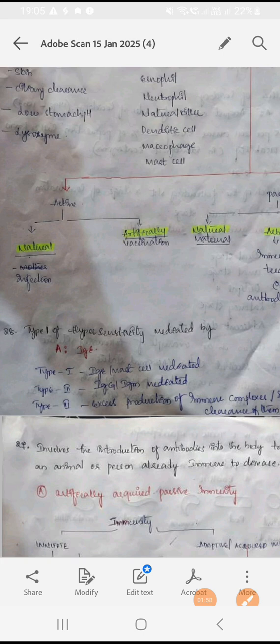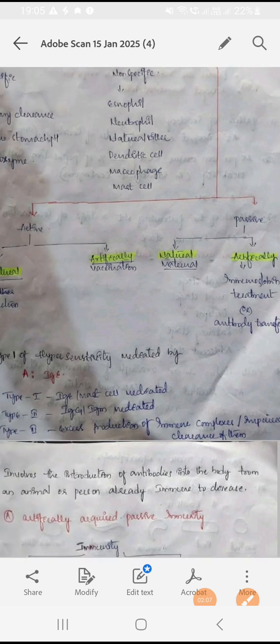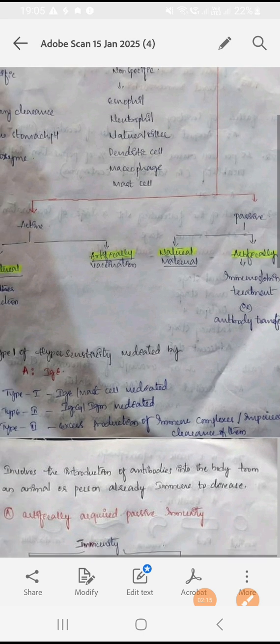If you are getting immunity power through vaccination, that is called artificial active. If the person gets immunity from the mother, that is passive natural. If the person gets immunity from the transfer of antibodies, that is called passive artificial.